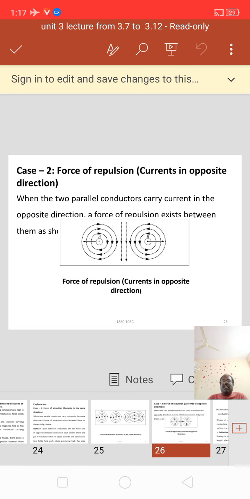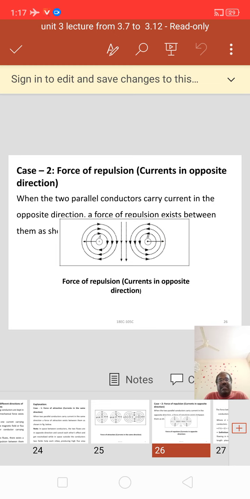Now, second case, force of repulsion, current in opposite direction. When two parallel current carrying conductors carry current in opposite directions, a force of repulsion exists between them. See here, A is opposite to B.